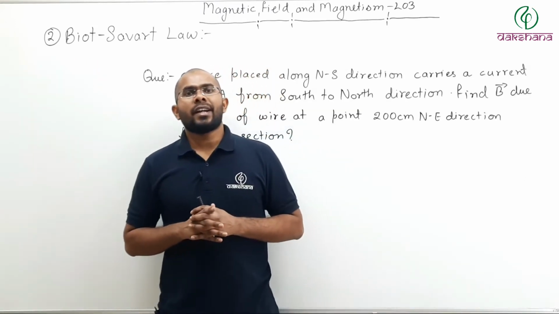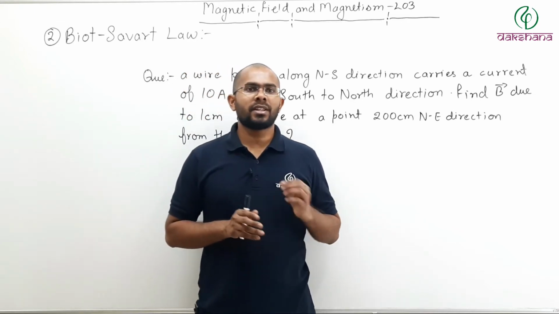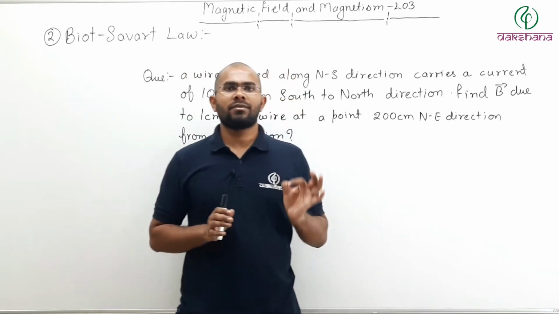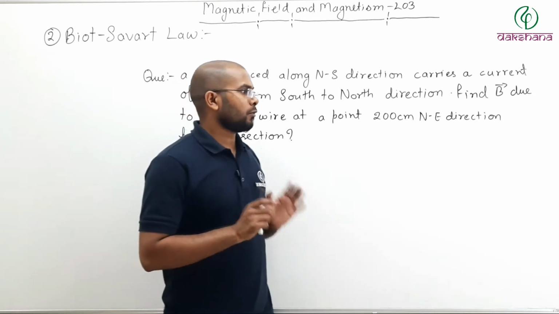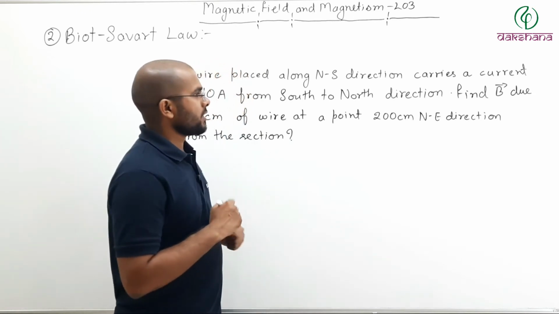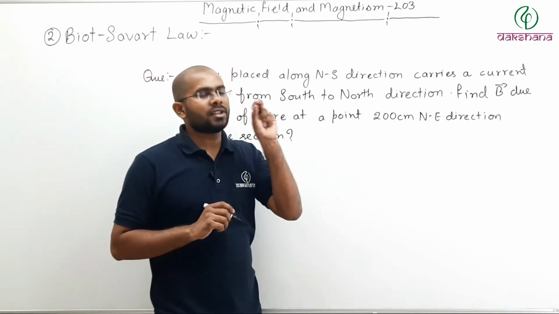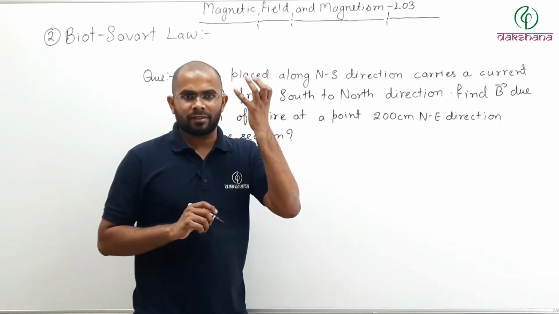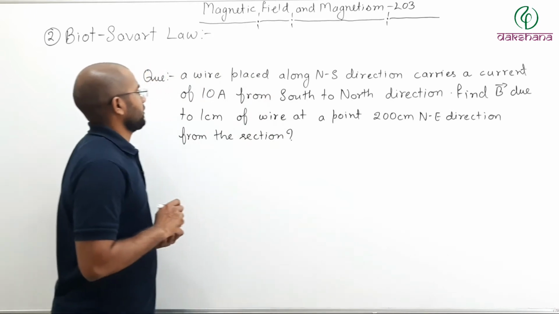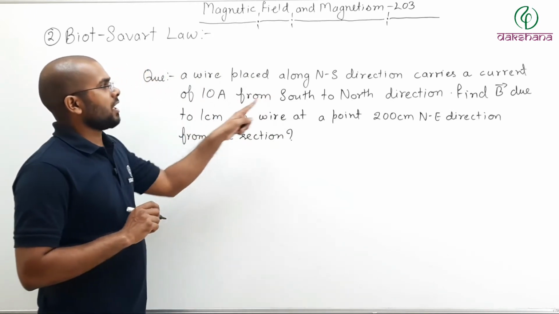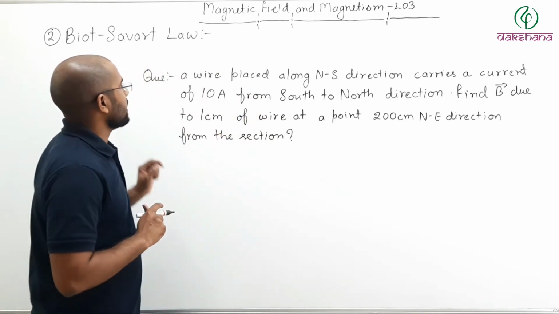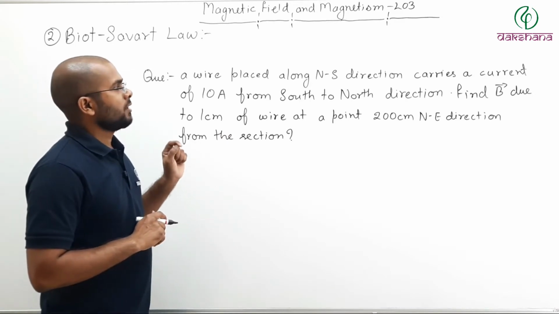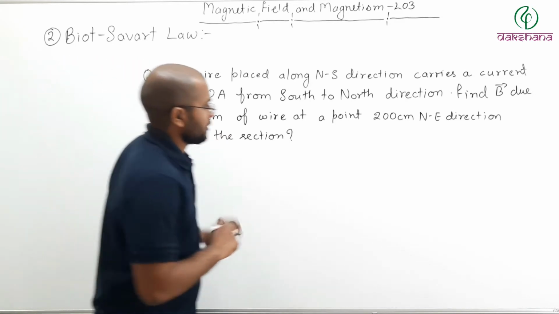So now let us try to solve a question based on the Biot-Savart law we have just studied. What was the law? The law was that for a small section, if you know the position vector, you can find the magnetic field. Now let us read the question. A wire placed along the north-south direction carries a current of 10 ampere from south to north direction.